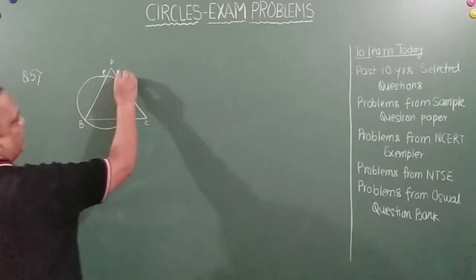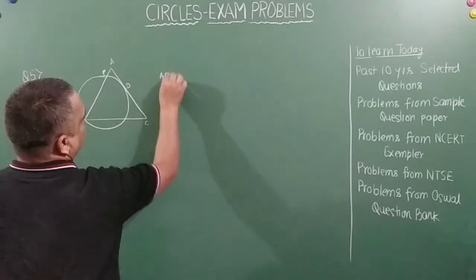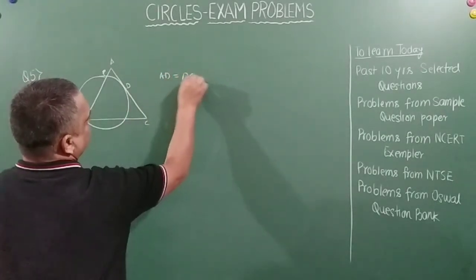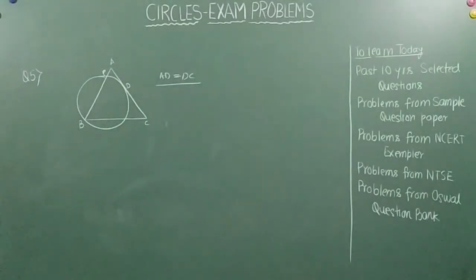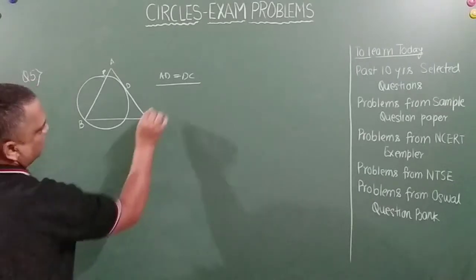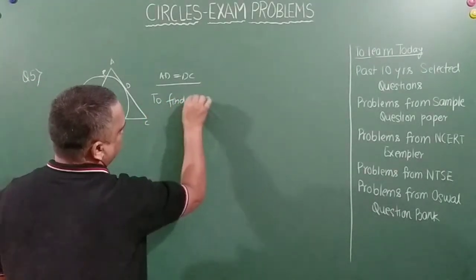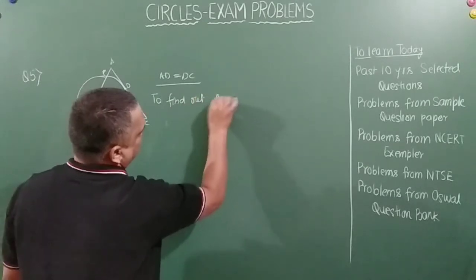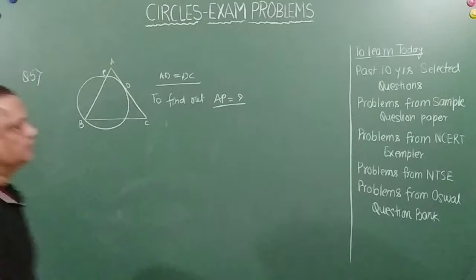Okay, so this is the midpoint, friends. So it is given that AD is equal to DC. This is given to us, right? Okay. It intersects AB at P. That is okay. AP is equal to how much? To find out. AP is equal to how much?